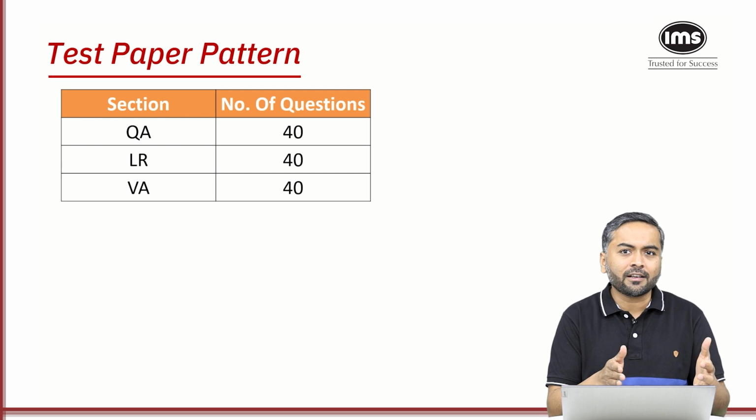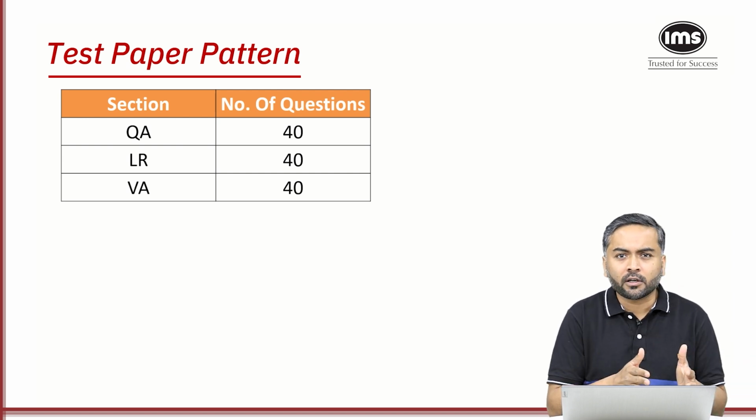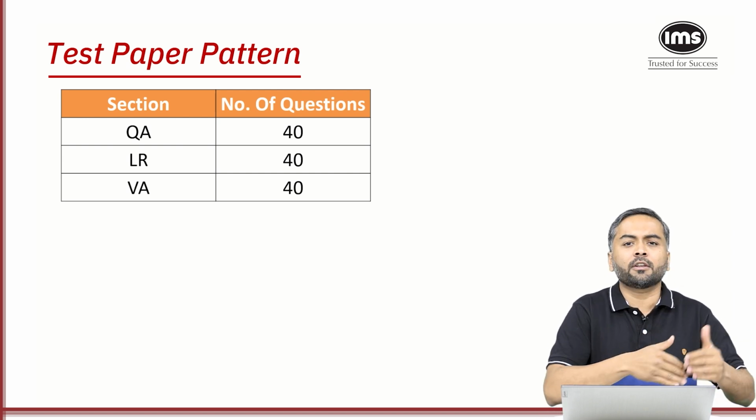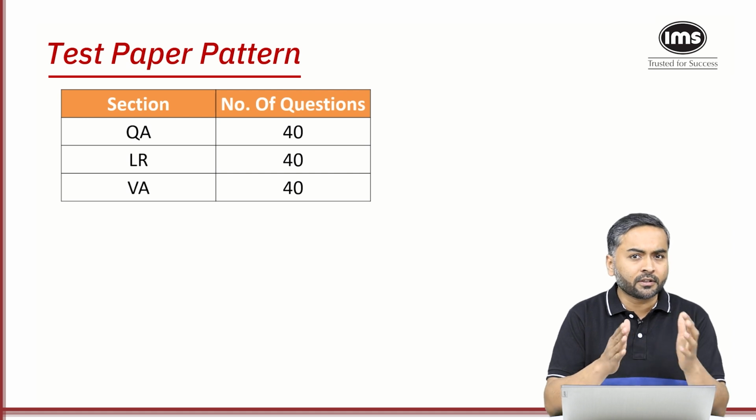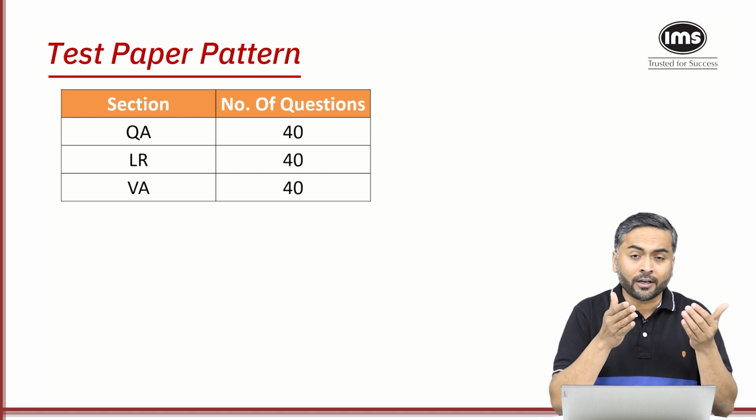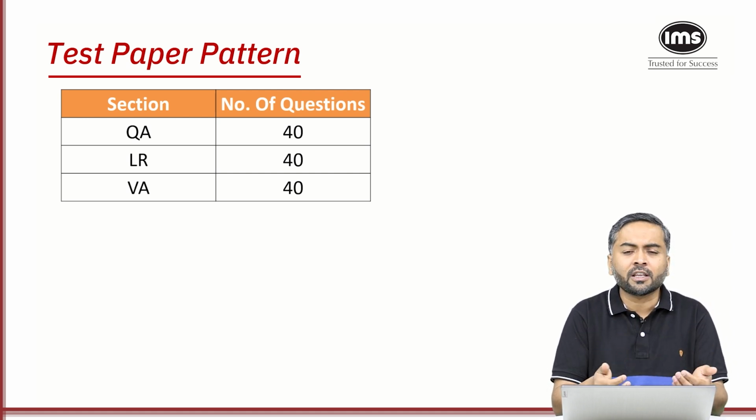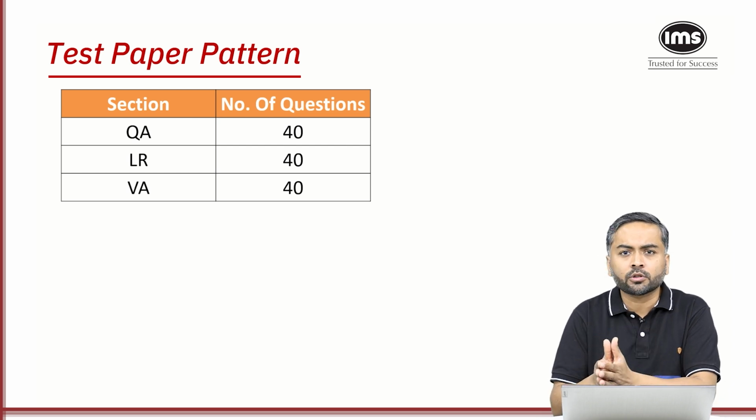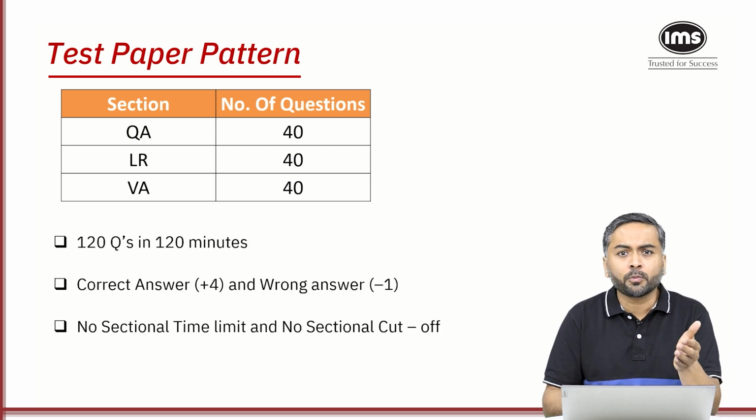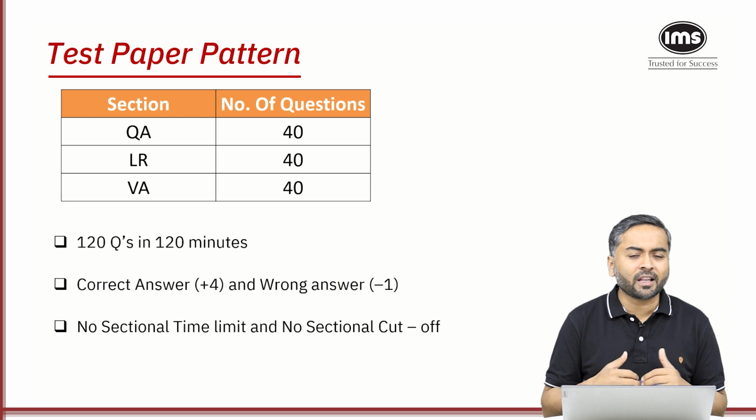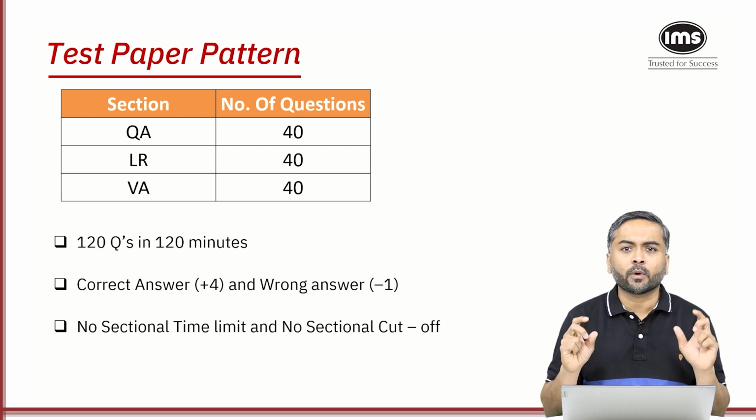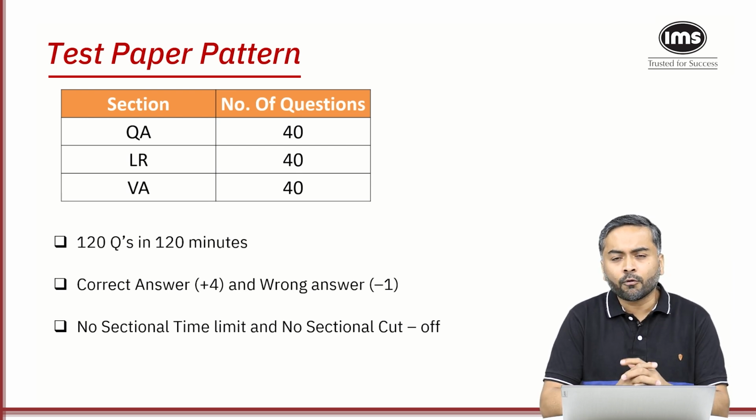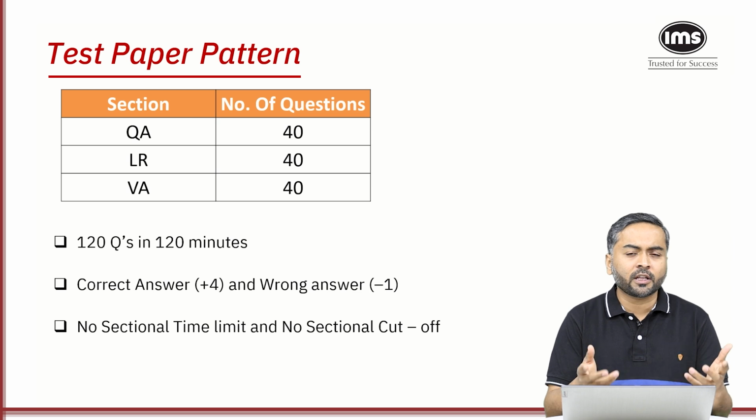So we all know that the IPMAT Rohtak paper pattern, ever since it started, has been the same. It has three sections: QA, that is quantitative aptitude, logical reasoning and verbal ability. Each section will have 40 questions, so a total of 120 questions to be attempted in 120 minutes. So it's like a T20 game where speed is very important. For every correct answer you get 4 marks, and for every incorrect you get -1.